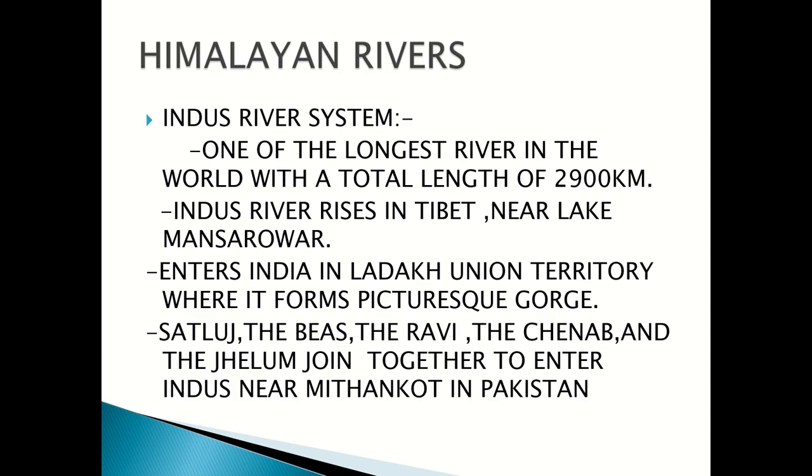The Indus river rises in Tibet near Lake Mansarovar, which is part of China, and enters India in the Ladakh Union Territory, where it forms a picturesque gorge, that is a deep valley formed by the erosional activities of the river. Then the tributaries are the Satluj, the Beas, the Ravi, the Chenab, and the Jhelum, in which the Jhelum is the longest tributary. These five rivers together join the Indus near Mithankot in Pakistan.